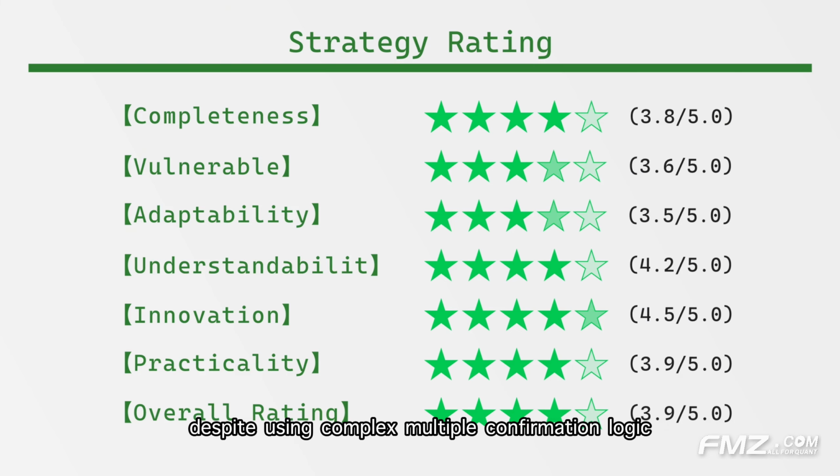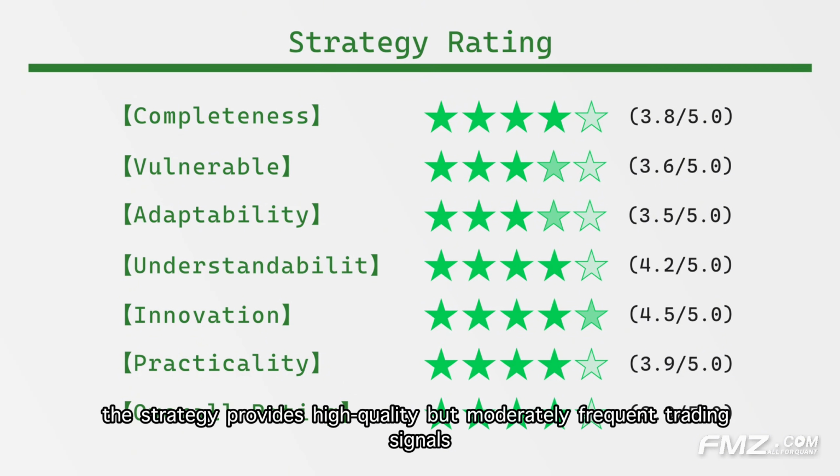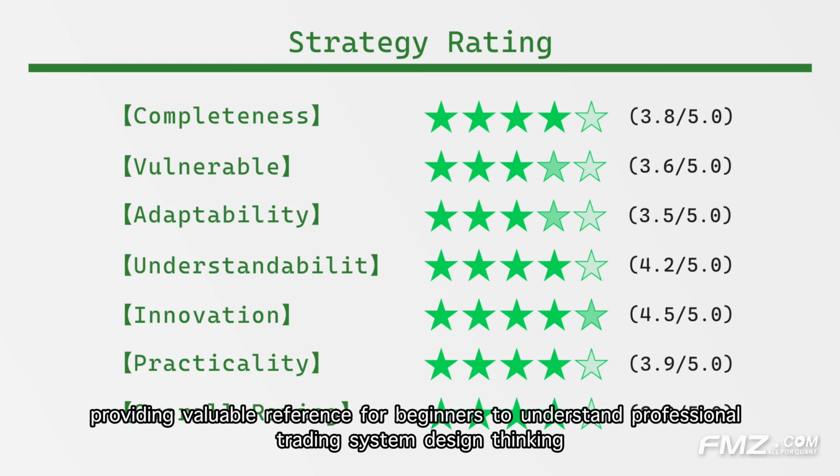Understandability scores 4.2. Despite using complex multiple confirmation logic, each component's technical meaning is clear. Condition settings are logical and transparent, providing an excellent example for traders learning the correct use of multiple indicators. Practicality scores 3.9. The strategy provides high-quality, but moderately frequent trading signals, particularly suitable for mature traders pursuing trading quality, while providing valuable reference for beginners to understand professional trading system design thinking.